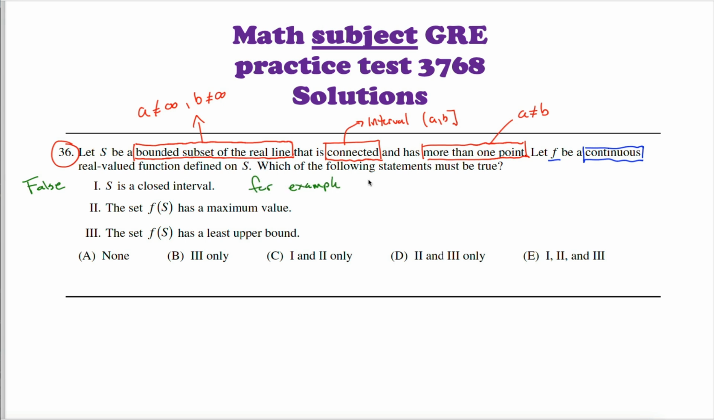For example, we could say S is equal to the open interval from 0 to 1, maybe. Is that bounded? Absolutely it is. It's bounded below by 0 and above by 1. Is it connected? Sure is. Does it contain more than one point? Absolutely. 1/2 and 1/3 are both in here. Statement 1 is certainly false.